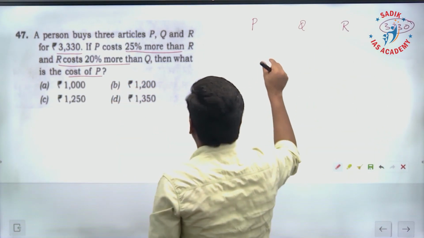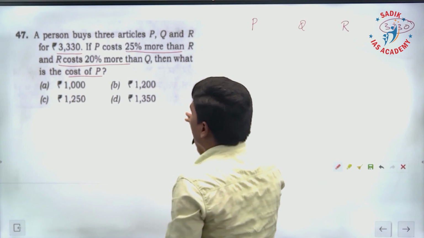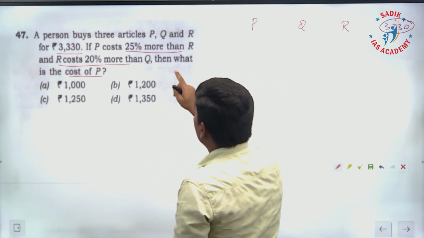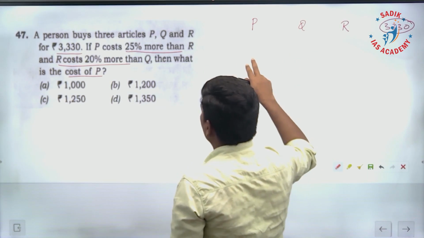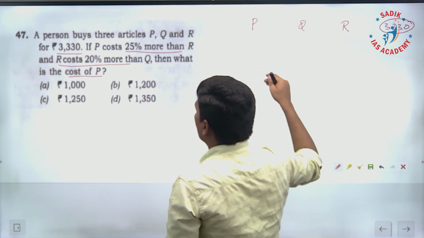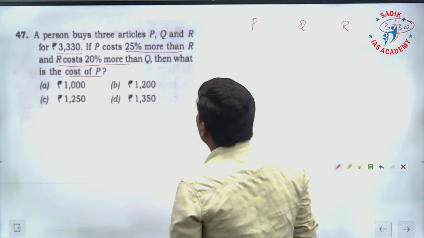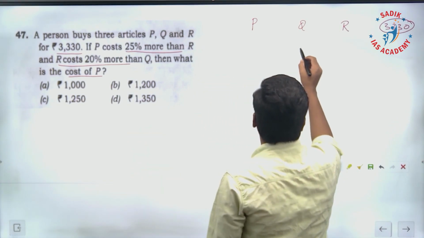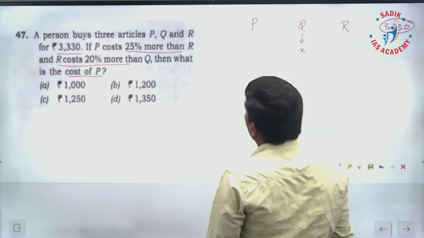Now, the cost of each article is given as a relation. P costs 25% more than R, and R costs 20% more than Q. If that is the case, let us suppose the cost of Q is X rupees.